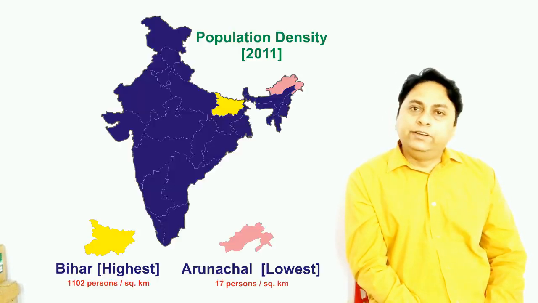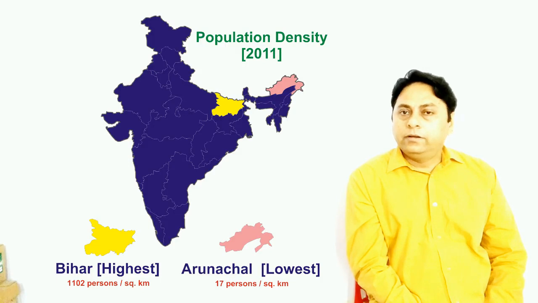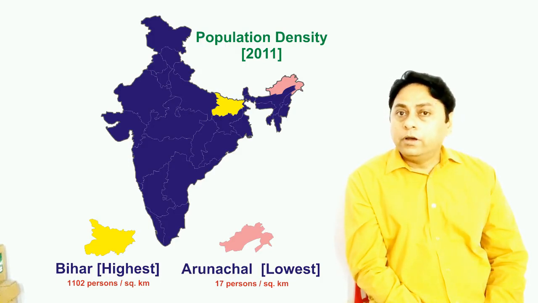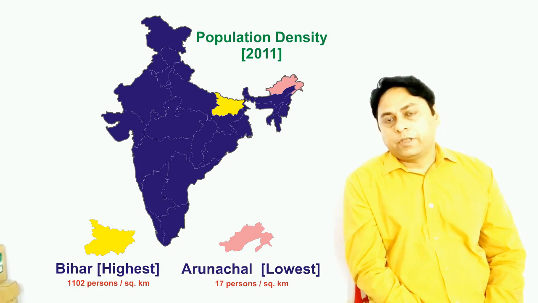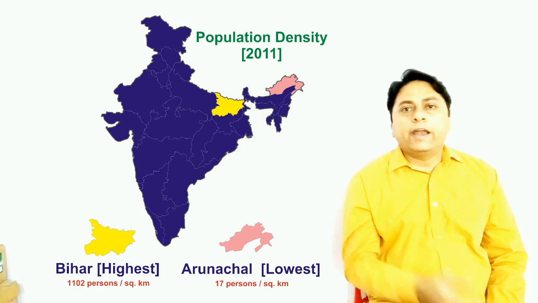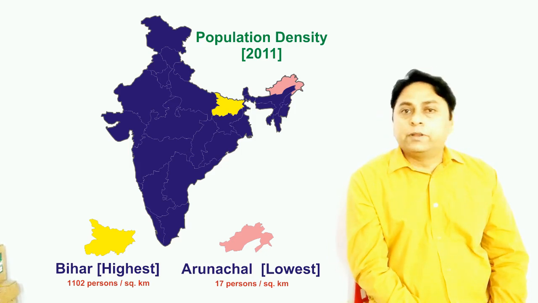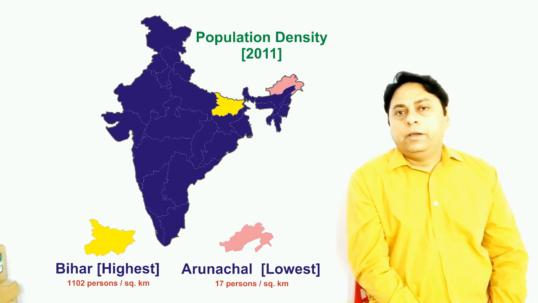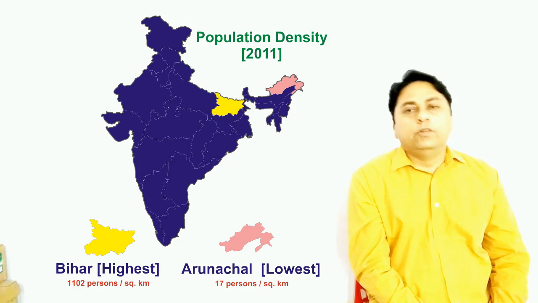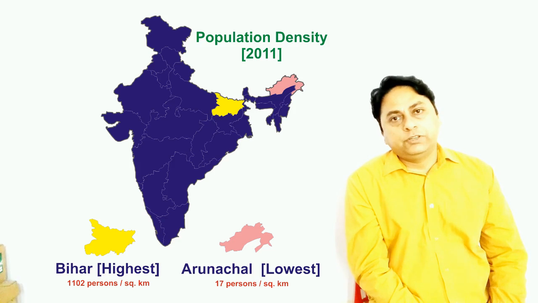As per census 2011, Bihar ranked first in terms of density. In Bihar, population density was 1102 persons per square kilometer. It was followed by West Bengal. On the other hand, we have Arunachal Pradesh, where population density was only 17 persons per square kilometer as per census 2011.